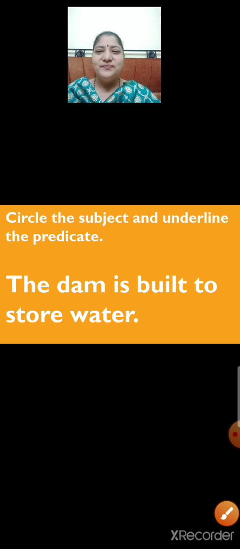The dam is built to store water. Now children, tell me what is the subject in this sentence? Correct, you are right. The dam. The dam is the subject. And what information is given about the subject? What is told about the subject? Yes, it is built to store water.